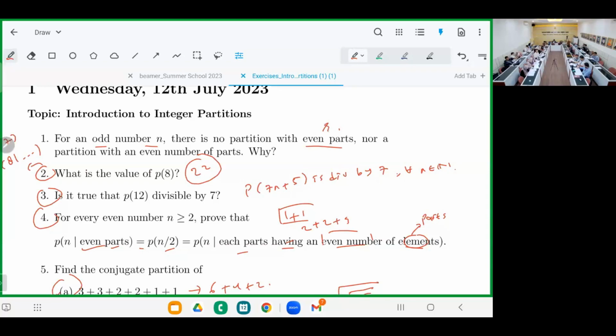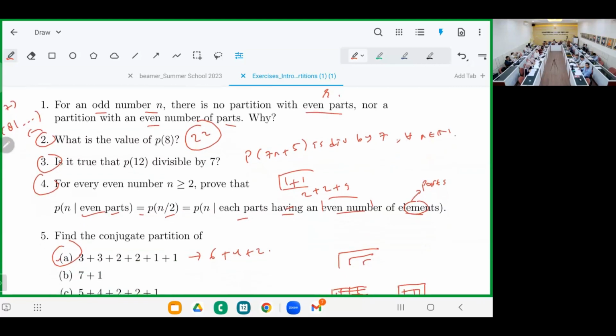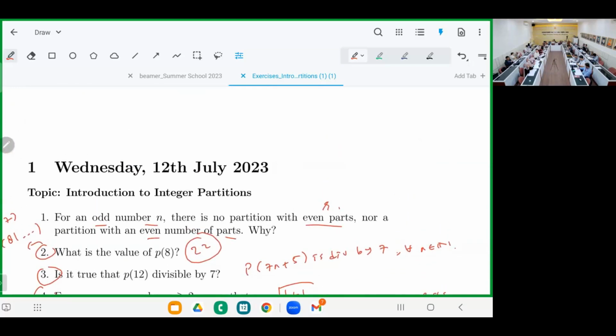And then the next one, even number of parts. So every part appears an even number of times. Every part appears twice or 4 times or 6 times. For example, 1 plus 1 plus and so on plus 1, so this is 2k times.